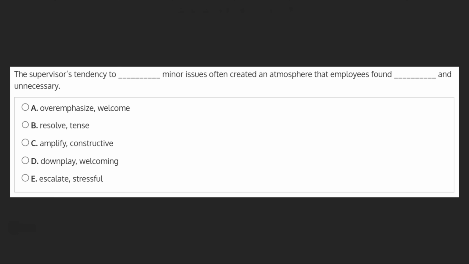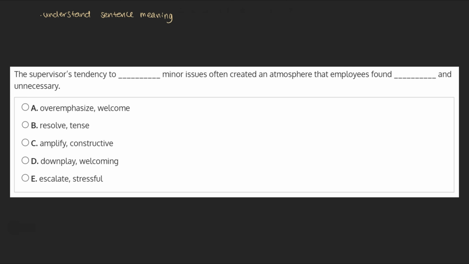The supervisor's tendency to blank minor issues often created an atmosphere that employees found blank and unnecessary. When faced with a two-blank question like this one, the first thing we'll do is read the full sentence and try to understand its overall meaning, even with both words missing.